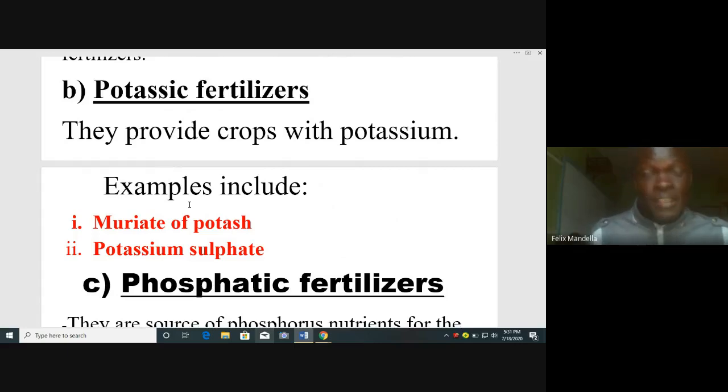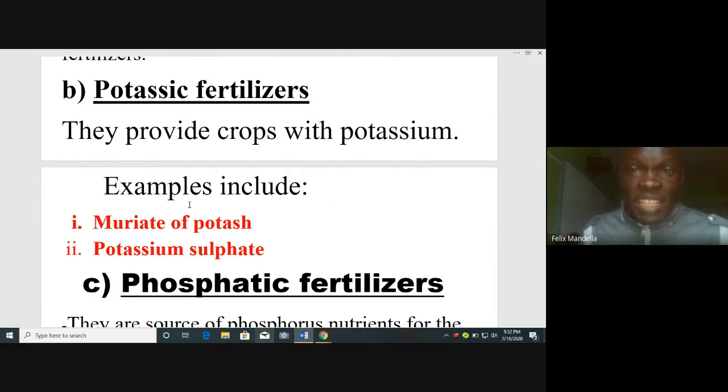So we are talking about muriate of potash, a potassic fertilizer. Another one is called potassium sulfate. So two examples of potassic fertilizers: muriate of potash and potassium sulfate.